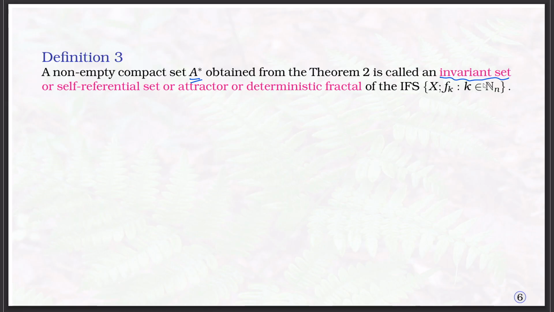It is equally called the self-referential set because it is satisfying the self-referential equation, or the attractor or the deterministic fractal of the IFS. So, now we have the clear definition of what a deterministic fractal is.